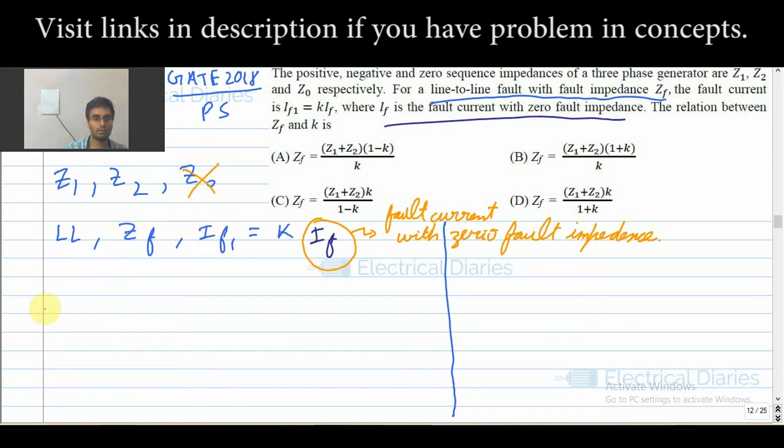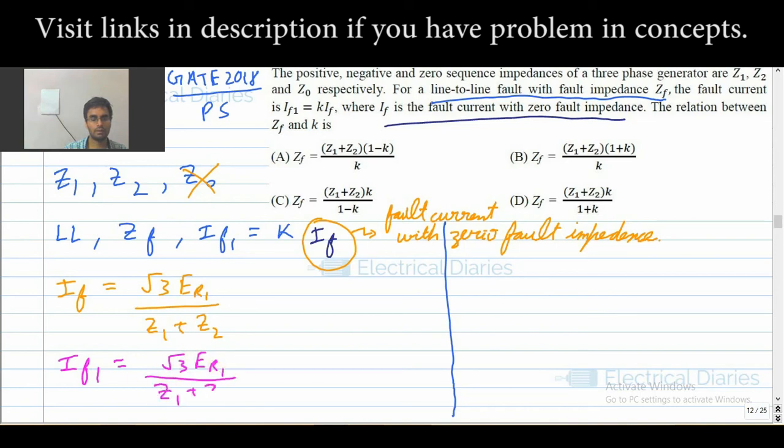So IF without ZF will be root 3 ER1 over Z1 plus Z2, only this much. And now IF1, with the fault impedance, will be root 3 ER1 over Z1 plus Z2, and additionally your fault impedance will also add up.